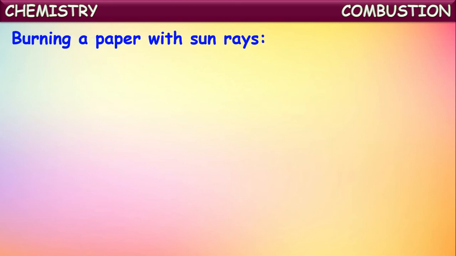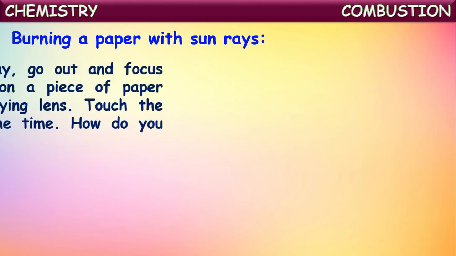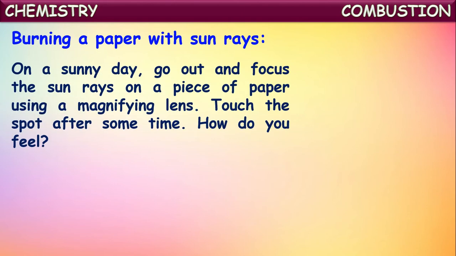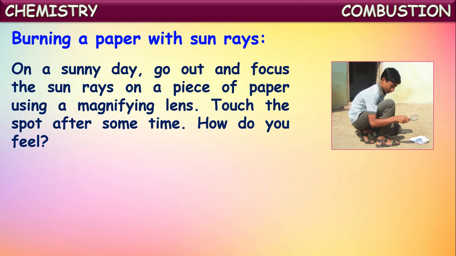In the presence of sun rays also, we can burn a paper. Burning a paper with sun rays: on a sunny day, go out and focus the sun rays on a piece of paper using a magnifying lens. Then touch the spot after some time. How do we feel? We feel very hot at the place where the magnifying glass focuses on the paper. If we continue keeping it the same way for a few minutes, the paper catches fire and starts burning.